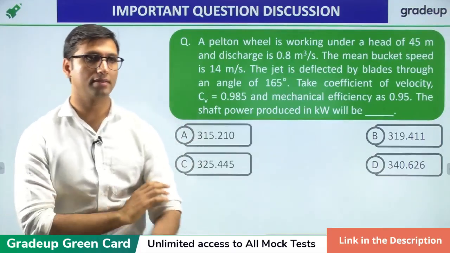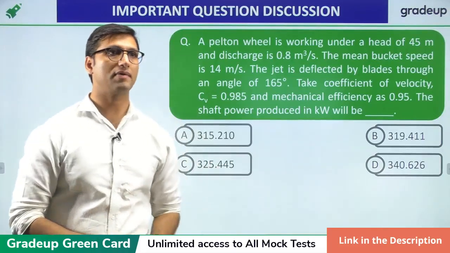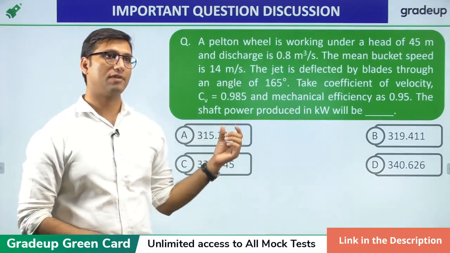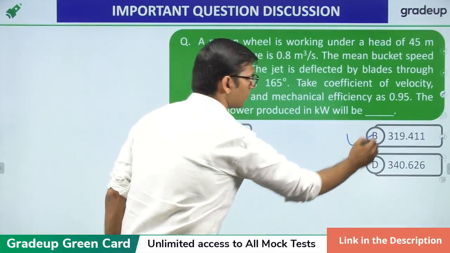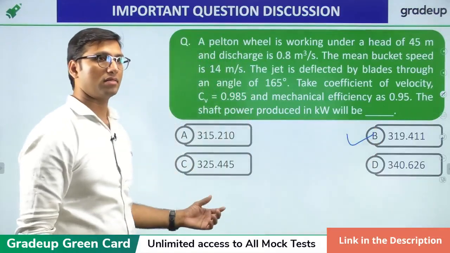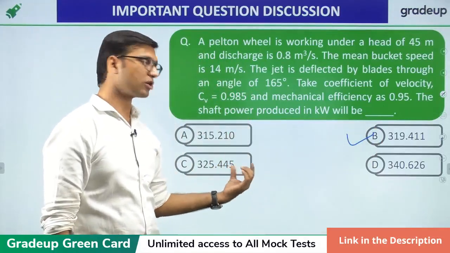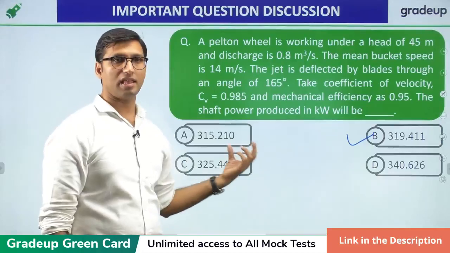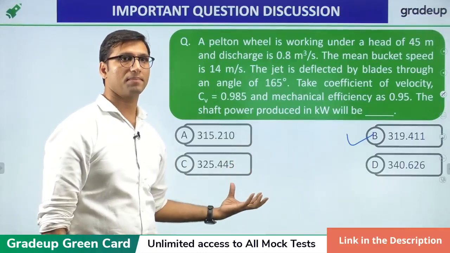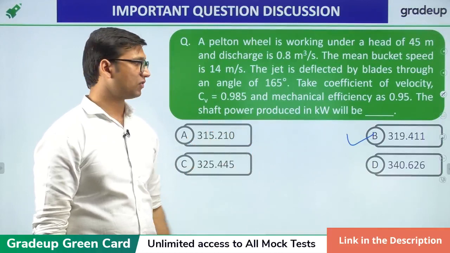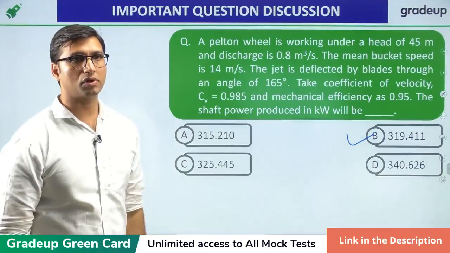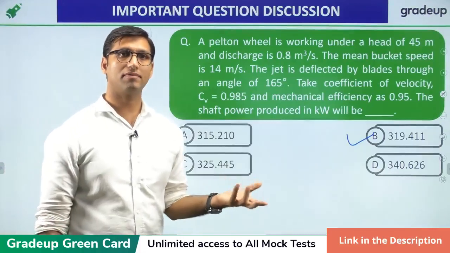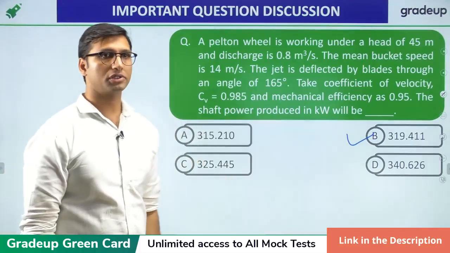Yes, so we have got the result. Total 12 students have attempted this question in the app and 58% have marked option B as the right answer, which is also the correct answer, while 42% have marked option C. Well, these two options are quite close to each other, but option B is the right answer. So let us see how to solve the question. I think you guys have made some mistake in solving the question.